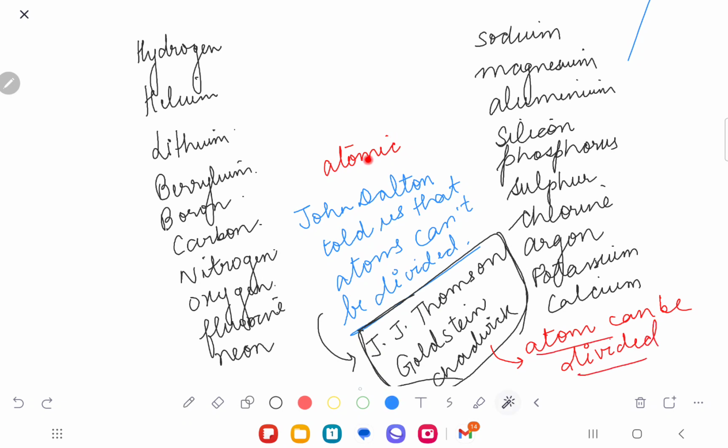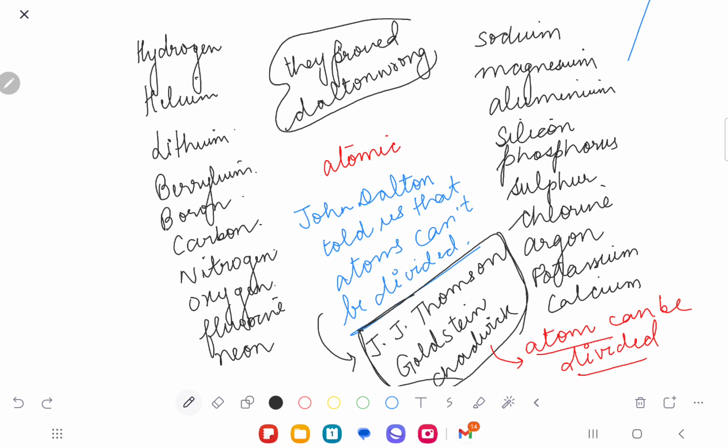You understand? They proved Dalton wrong. Do you understand my point? So that means when you are able to break down the atom, I hope you're understanding that John Dalton told us that atoms can't be divided. Atoms are indivisible. But these three scientists did a tremendous job of actually breaking down the atom and finding out what is present inside the atom.